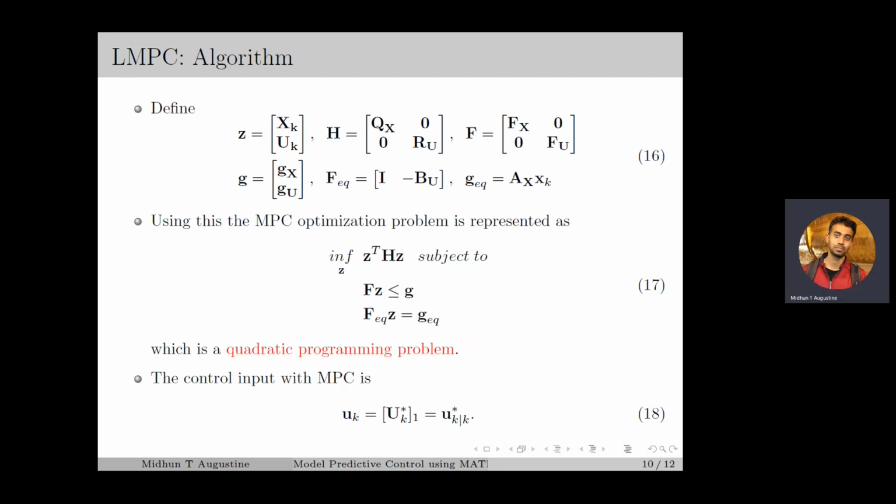Here, G_eq depends on the current state x_k, hence current state information is required for solving this optimization problem. In LMPC, we have to solve this optimization problem at each time instant, which gives Z star that contains X_k star and U_k star as its elements. Then, the first element of U_k star will be the control input with the LMPC, and this is given as in equation number 18.